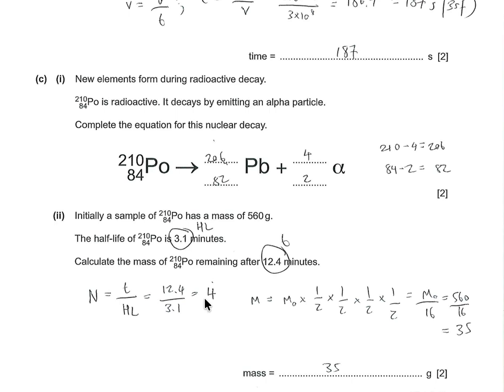I've noticed this in many of the recent papers. They deliberately make the numbers a bit awkward just to mess with you, just to make sure that you're paying attention. 12.4 over 3.1 is 4 half-lives. So we've got an original mass m0, and all we're going to do is divide it by 2 four times. 2, 2, 2, and 2. So that, if I'm right, divides by 16. You're going to do 560 over 16, which is 35.